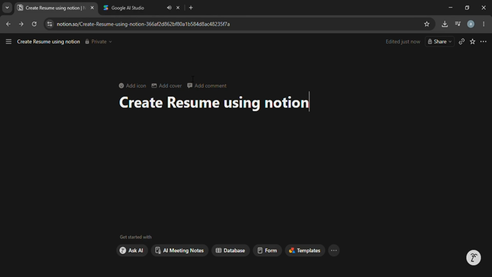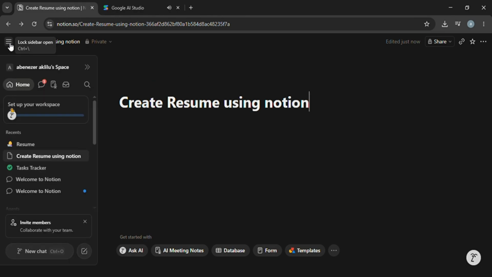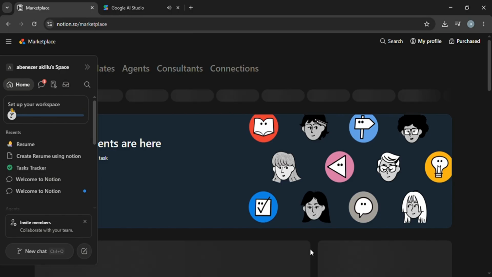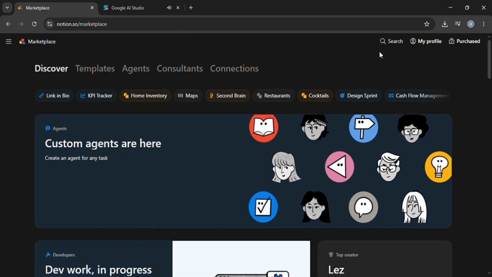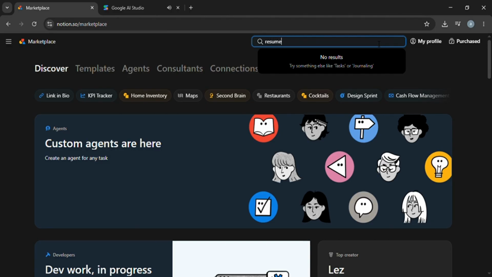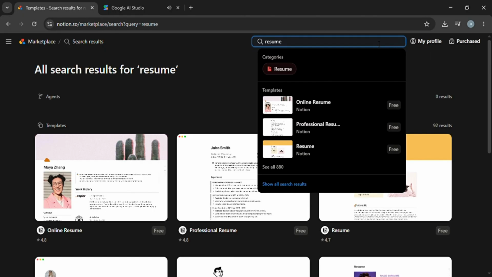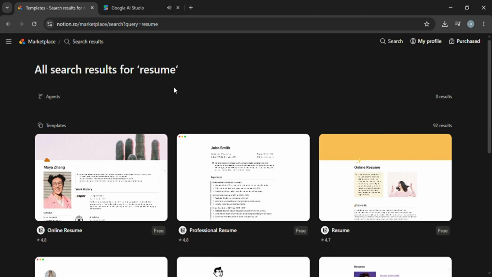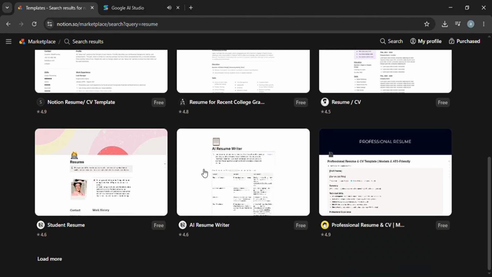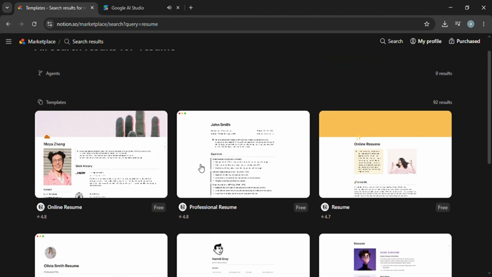First, open Notion either in your browser or desktop application and log into your workspace. Once you're on the main page, go to the top left corner of the screen and click on the menu option that gives you access to more features and templates. From there, select Browse Templates. This will open Notion's template gallery, where you can explore different ready-made designs for productivity, note-taking, project management, and much more. For this tutorial, head directly to the search bar and type Resume or CV.